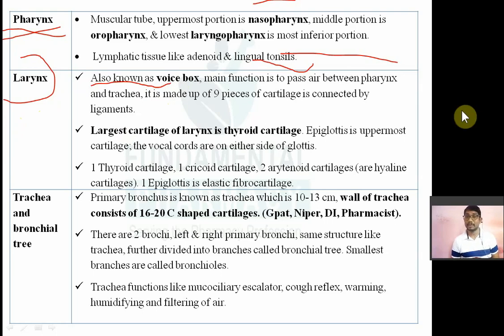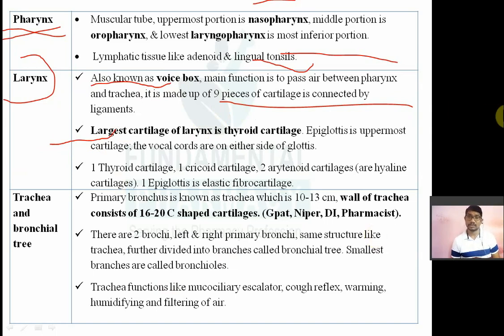Now it is made up of 9 pieces of cartilage connected by ligaments. Now what kind of cartilage are there? They used to ask questions on this. What is the largest cartilage present in the larynx? A question has already come on this. Remember, the largest cartilage of the larynx is nothing but the thyroid cartilage.